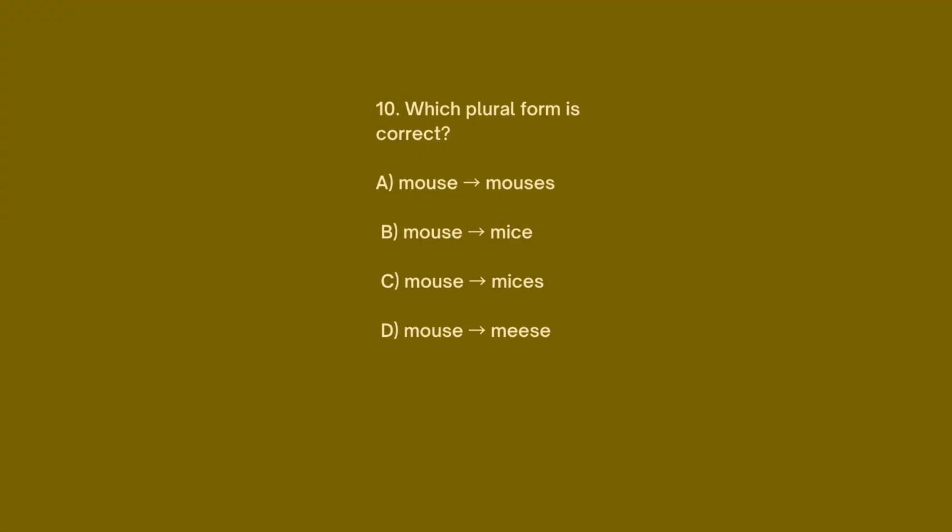10. Which plural form is correct? A. Mouse mouses. B. Mouse mice. C. Mouse mices. D. Mouse mice. The answer is B. Mouse mice.